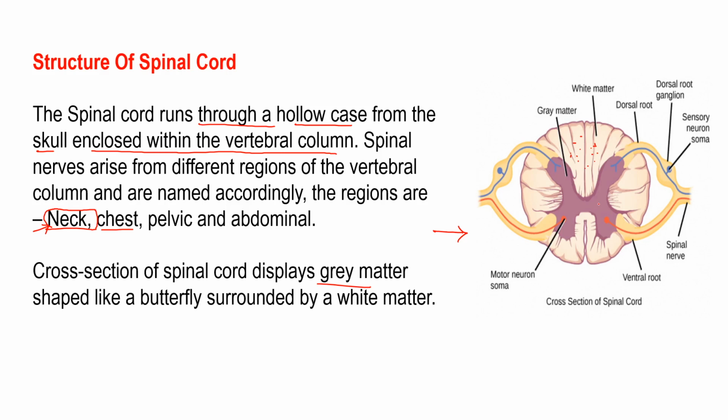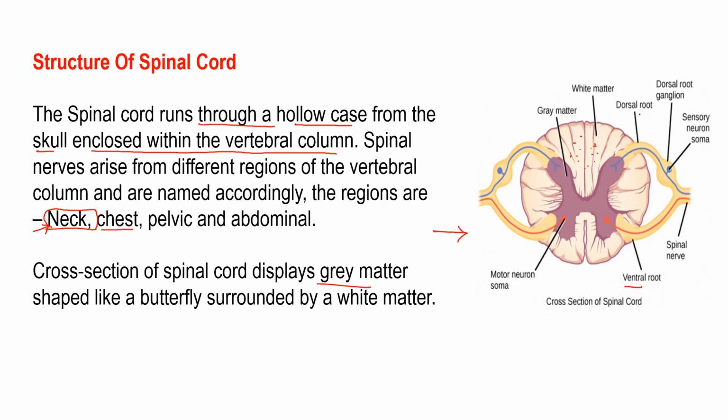This gray matter consists of the central canal at the center, which is filled with a fluid we call cerebrospinal fluid. It also consists of horns, as you see in the figure. There are four projections, and they form the core, mainly containing neurons and cells of the central nervous system. There are basically two dorsal and two ventral horns. Clear? Here is the ventral root, and likewise here we will have the ventral horn, and here we will have the dorsal horn. Clear? The white matter consists of a collection of axons which permit communication between different layers of the central nervous system.